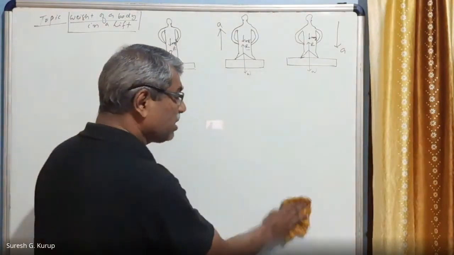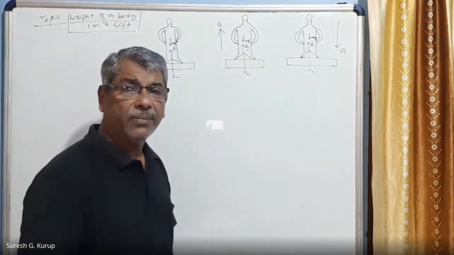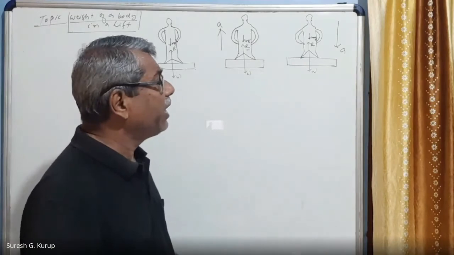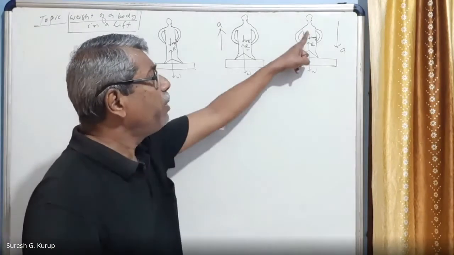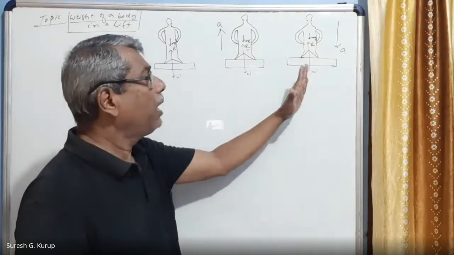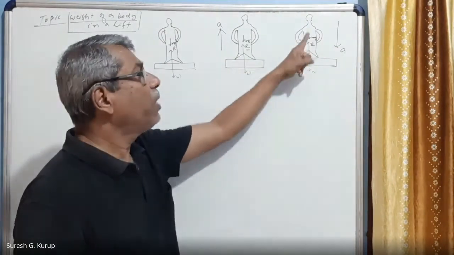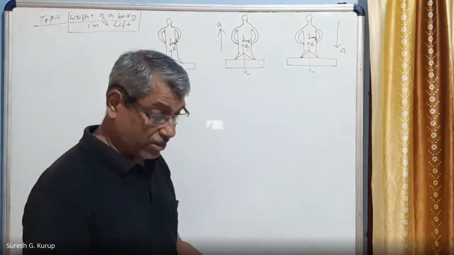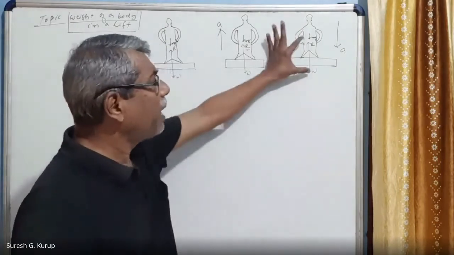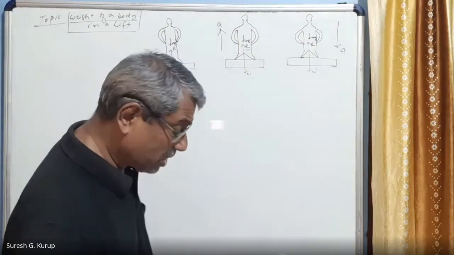That means the person is moving down with an acceleration A. Right? When the person is moving down with an acceleration A, then mg will be more and R will be less, because the downward force is greater and the upward force is less. Therefore, net force is equal to mg minus R. Am I correct? R is equal to W, always balanced. This is the condition.